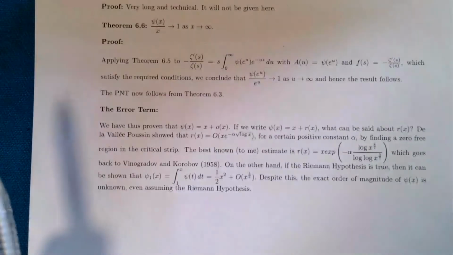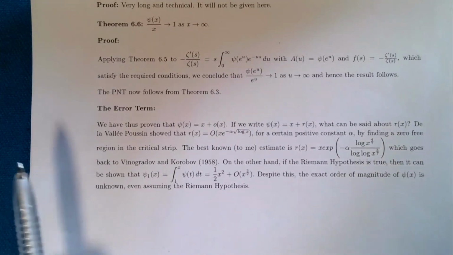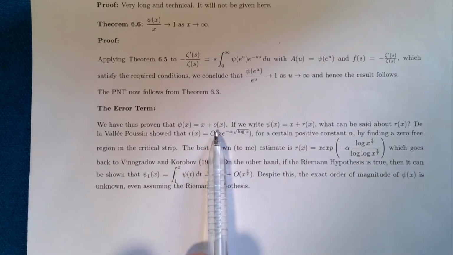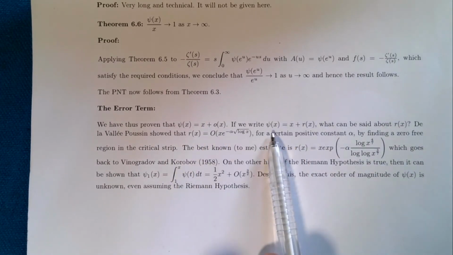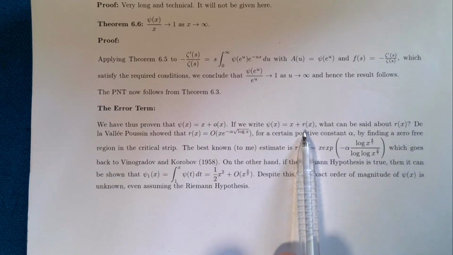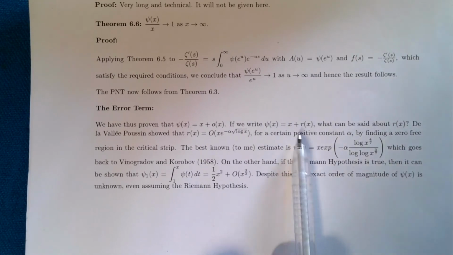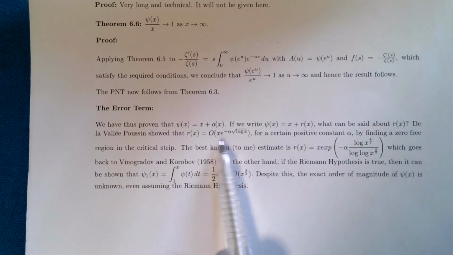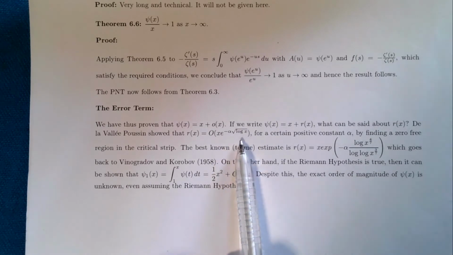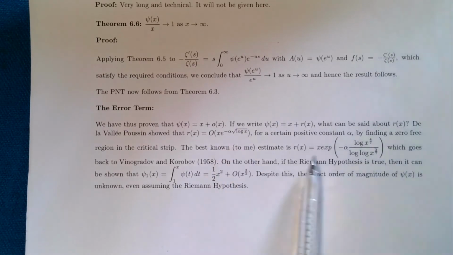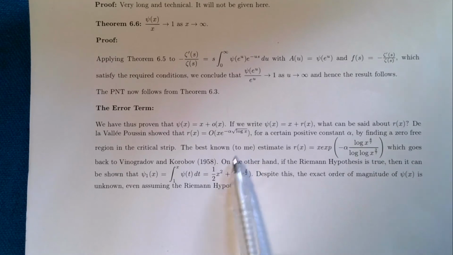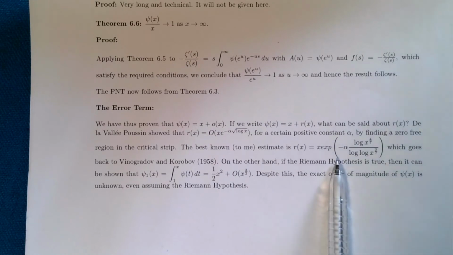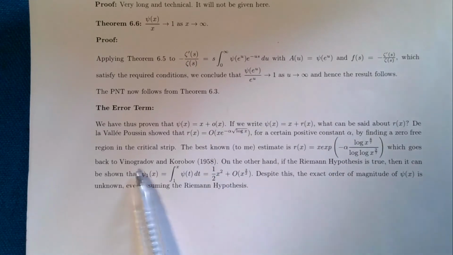I just put a little note here on the error term. So roughly speaking, we've proven that psi(x) is x plus little o of x. And if I write this as x plus some remainder, what can we say about this remainder? Well, de la Vallée Poussin showed that this remainder is big O of x e^(-alpha root log x) for some positive constant alpha. The best known to me estimate is R(x) is x e to this expression, and that goes back to 1958 to Vinogradov and Korobov.